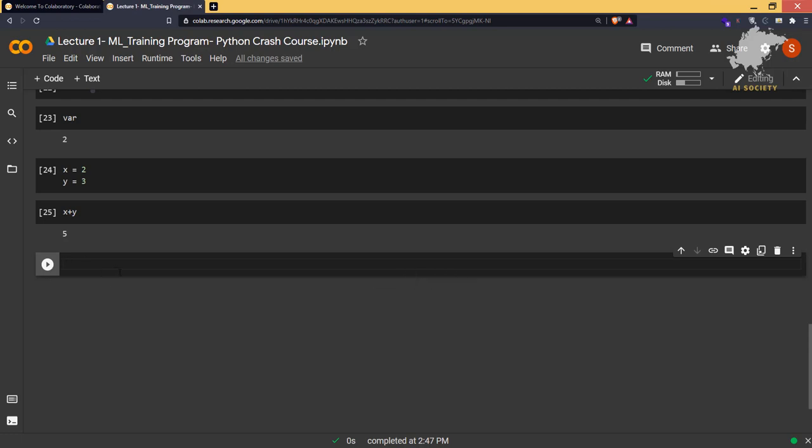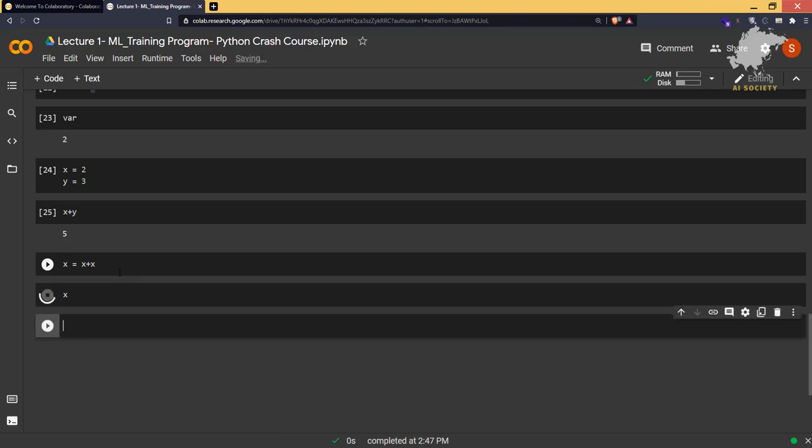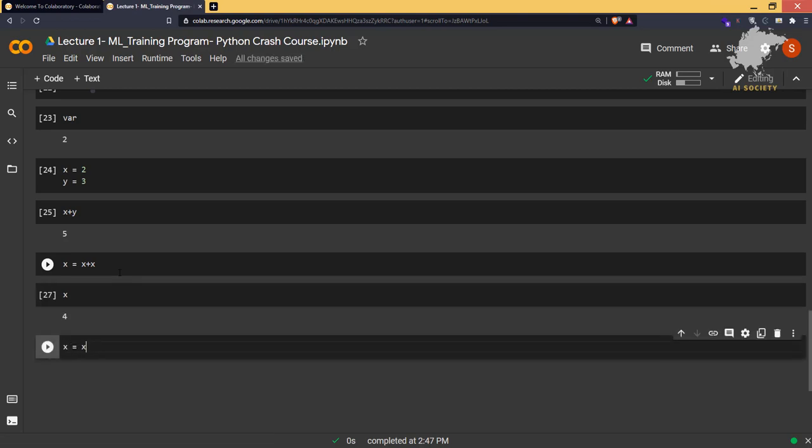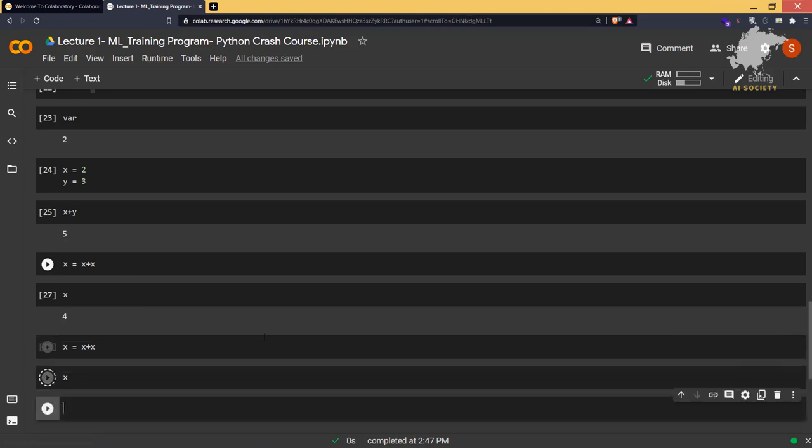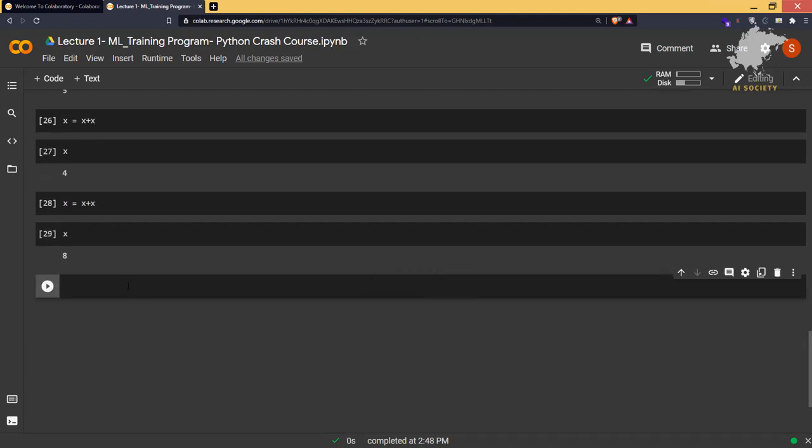So this is what it looks like, and it automatically reassigns the values whenever you reuse the variables. Just like if I type x is equal to x plus x, it will give us 4, right? So if I type x, then it will give us 4. If I again type x is equal to x plus x, it will give us 8. Okay, so some of the things that you must keep in mind: variables cannot start with numbers, and they cannot start with special symbols.